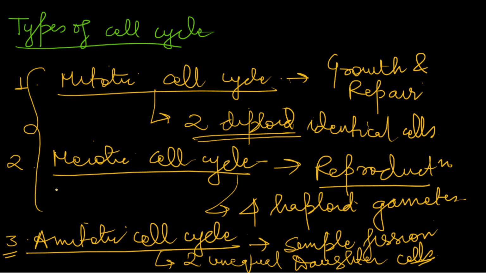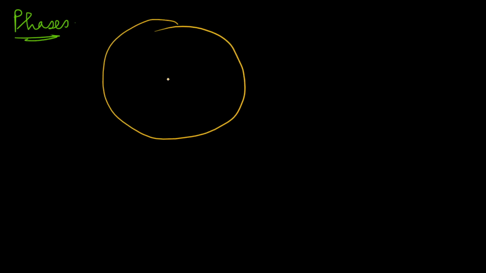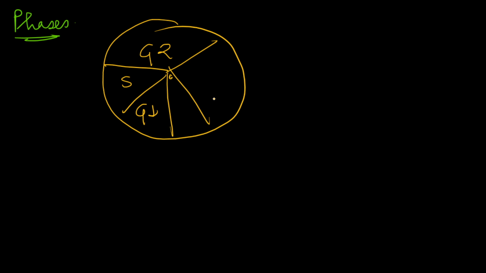Now we have to move to phases of cell cycle. Here we can also draw a diagram, the cell cycle diagram. First give the G1 phase, then the S phase, that is the synthesis phase, then the G2 phase, then the M phase, which is the mitotic or meiotic phase, and then cytokinesis happens.